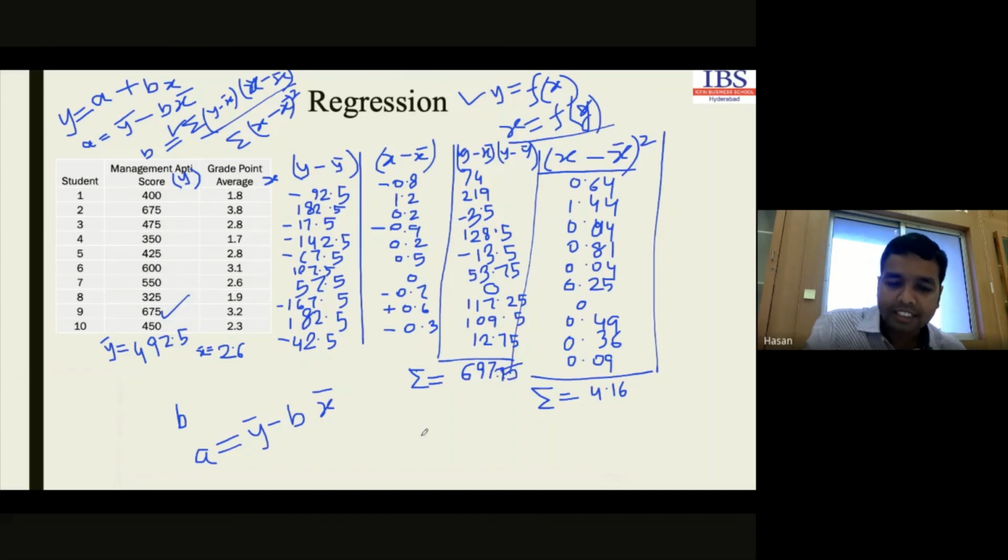Now we can easily use this formula. So b value will be 697.75 by 4.16. Okay. And how much will the value be?